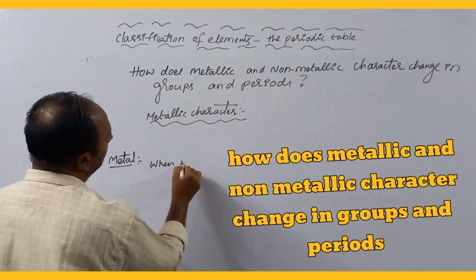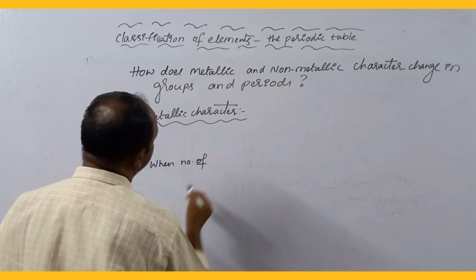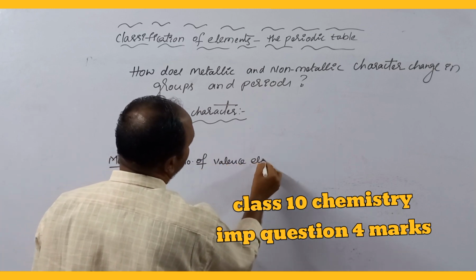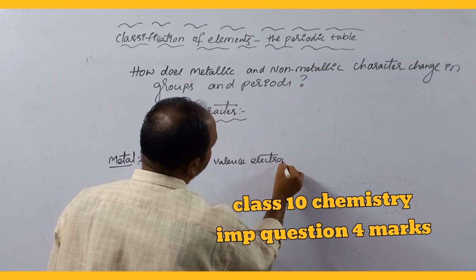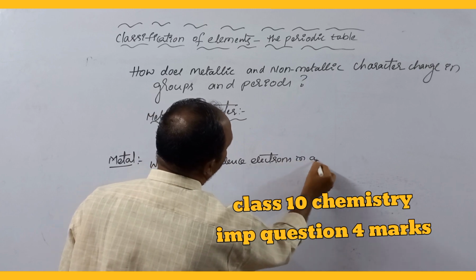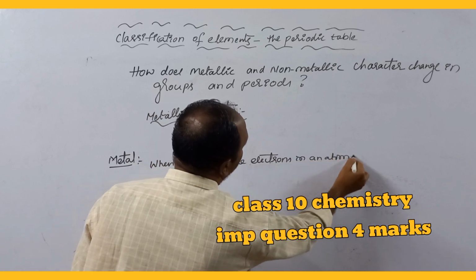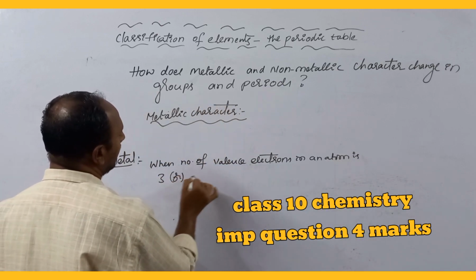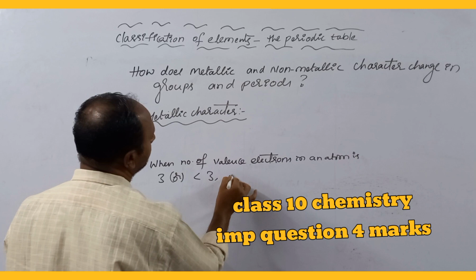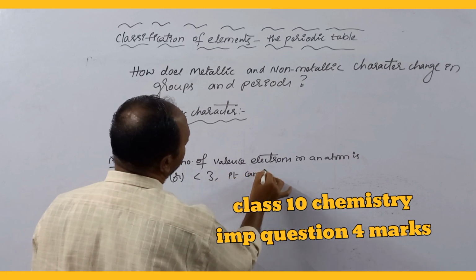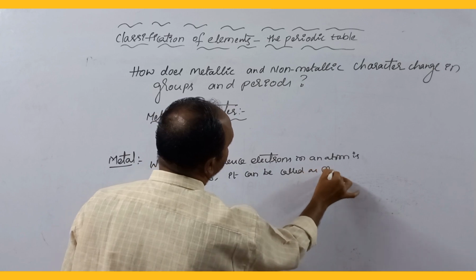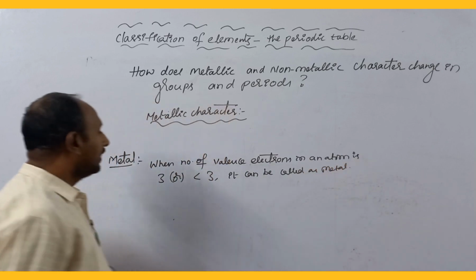When the number of valence electrons in an atom is 3 or less than 3, it can be called a metal.